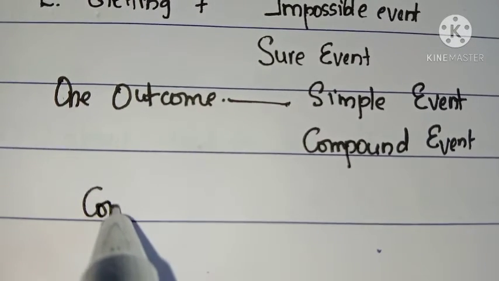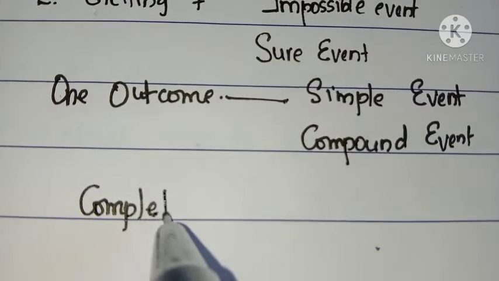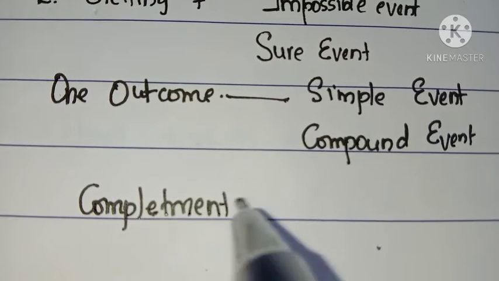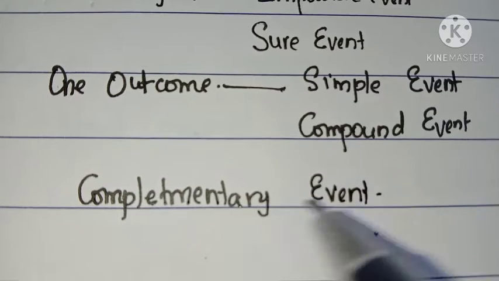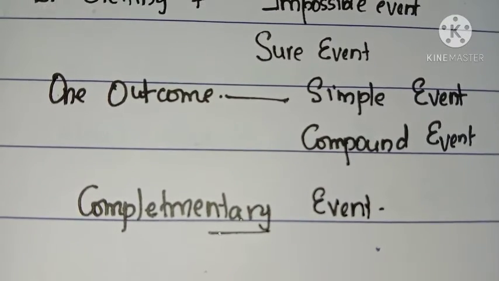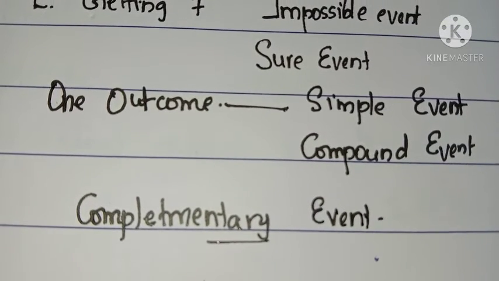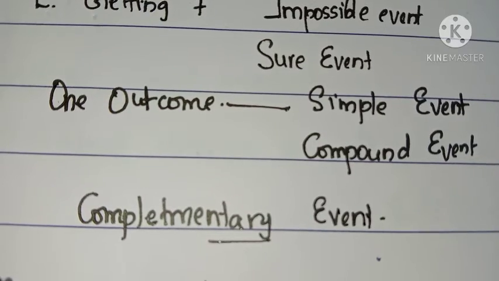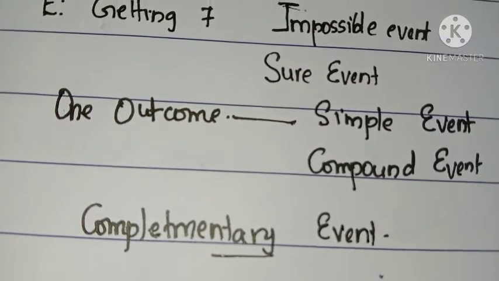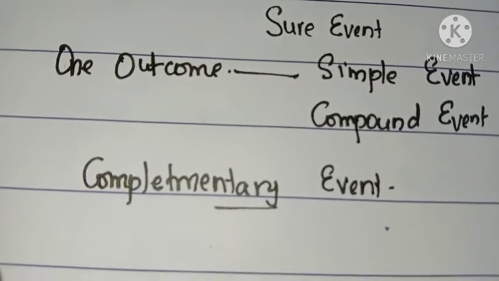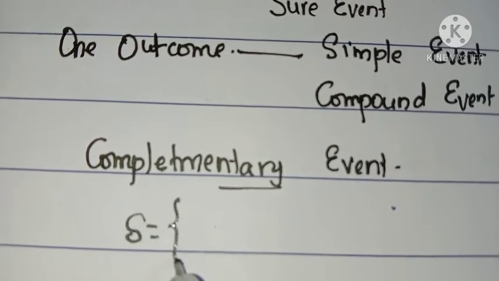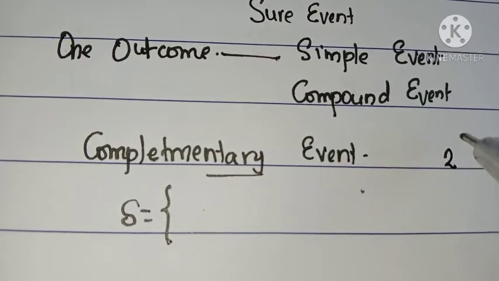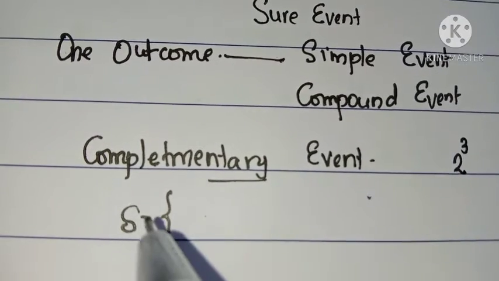Now listen to the term: what do you mean by the complementary of an event? Complementary event. Suppose we take the experiment of tossing 3 coins. Tossing 3 coins means the sample space contains 8 elements, because 2 raised to 3 outcomes are possible.